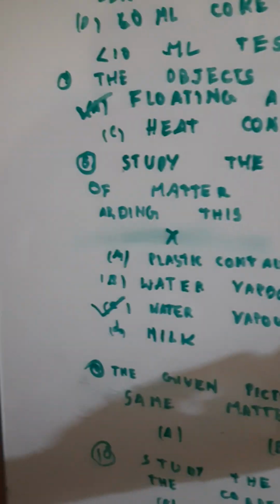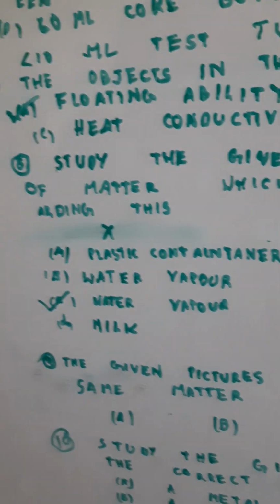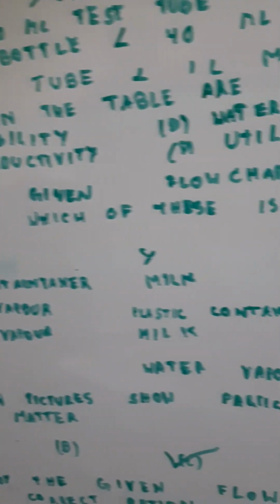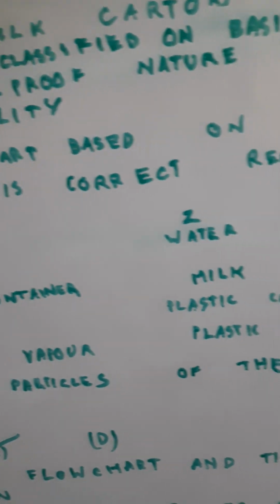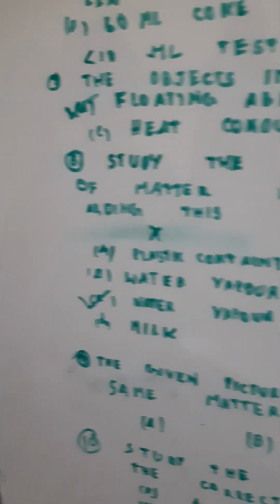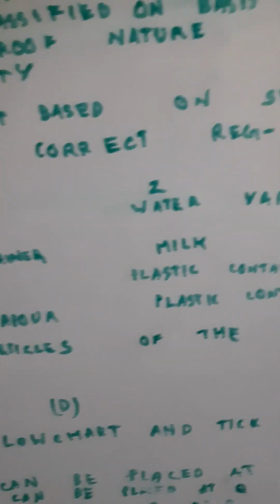Study the given flow chart based on states of matter. Which of these is correct regarding this?